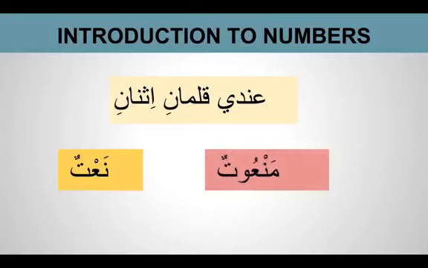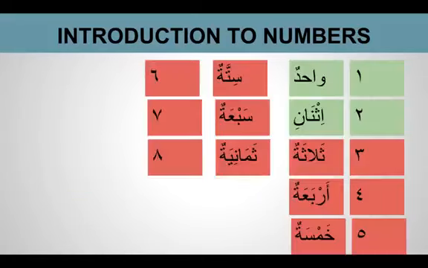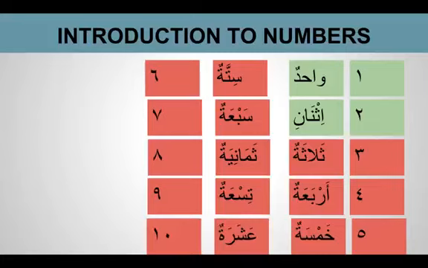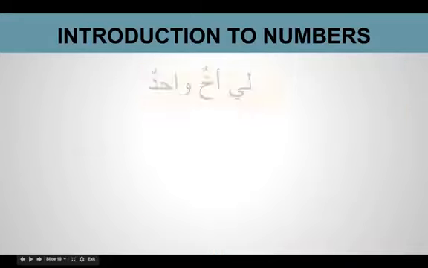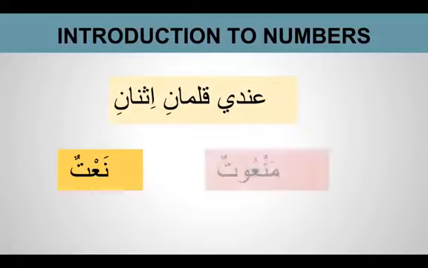So number one and number two, that's why we gave them separately, because 1 and 2 behave differently. When these numbers are used, they are used as a naat. But when you see from number 3, things change. So we have to see what are the things that change.